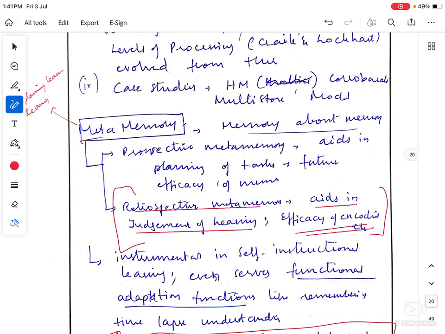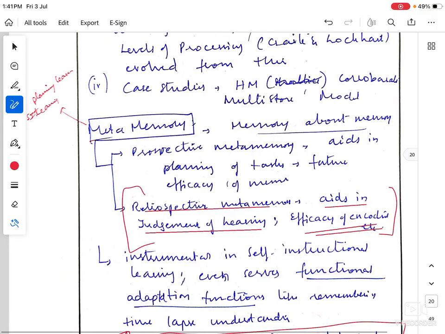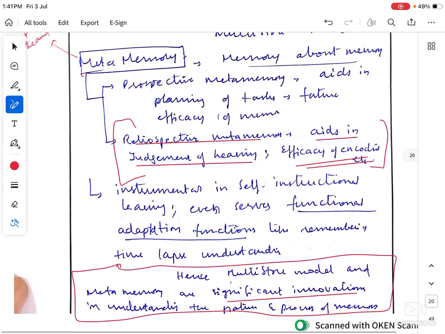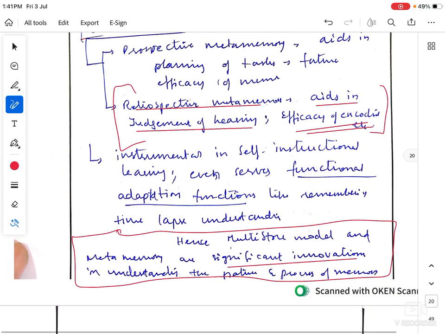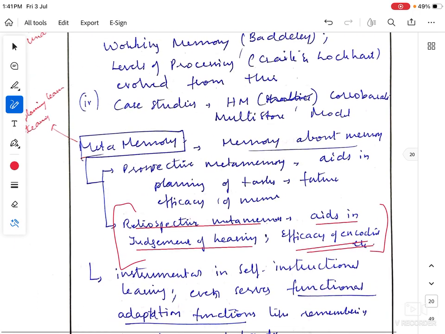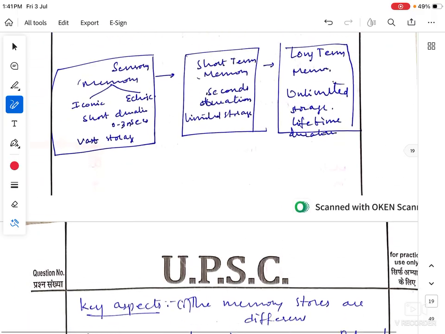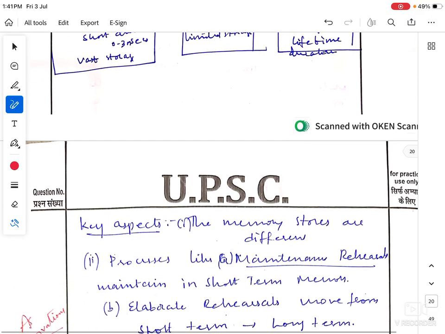Judgment of learning is of great use in understanding your methodology. So it is instrumental in self-instructional learning. And when I want to talk about innovation, I could have mentioned the multi-store model.